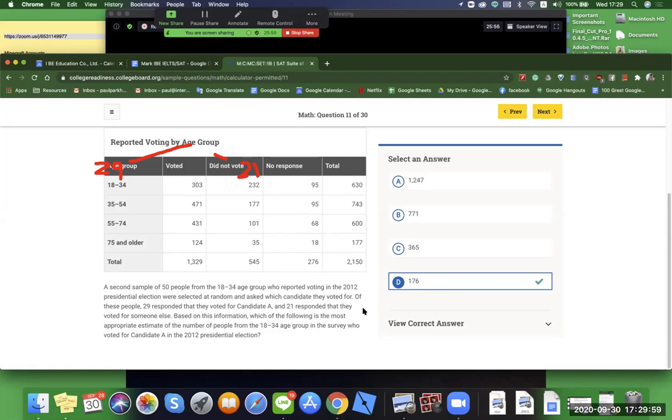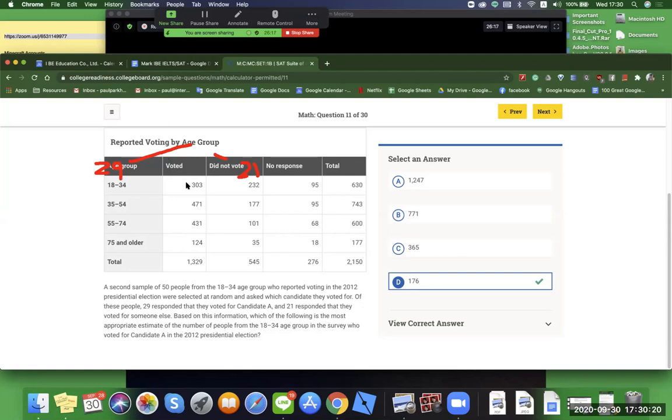SAT is more about the logic instead of actual calculating. Yes, you are correct. But then they also give you a lot of different steps of calculation as well, so that would be a key thing here.